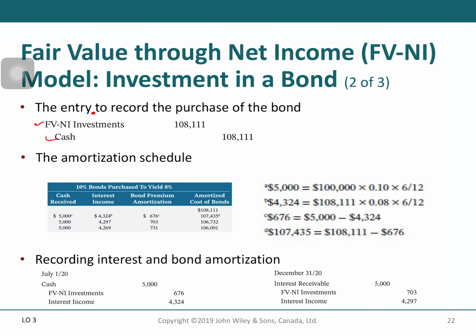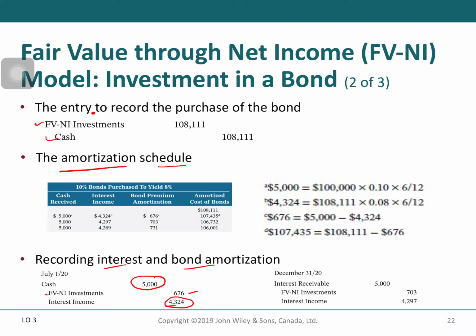Okay, and then you need to do the amortization schedule to record the interest and bond amortization. So on July 1st you will record cash 5,000. But the interest income is only $4,324, and then you record in the credit side investment 676.